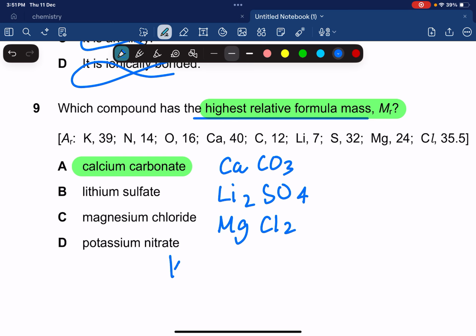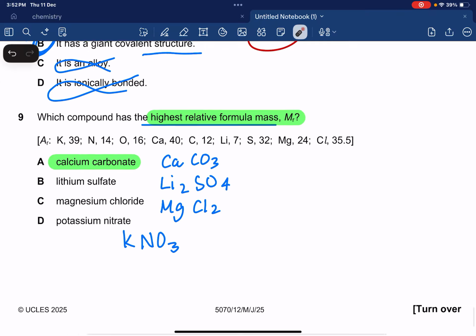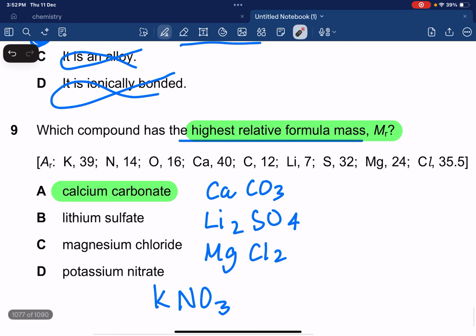For potassium nitrate, it's going to be KNO3. So over here, someone did not know that lithium has a +1 and sulfate has a -2, and this comes down here and this comes down here. He'd probably not get it correct. Magnesium has a 2+, chloride has a -1. This comes down here, this comes down here. That is why it's MgCl2. Probably be doing it wrong.